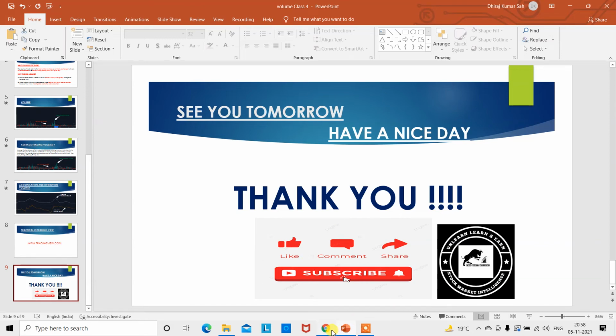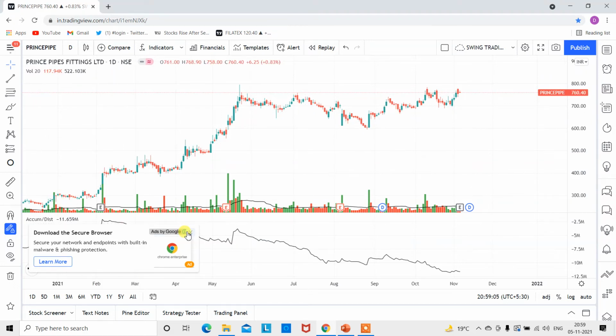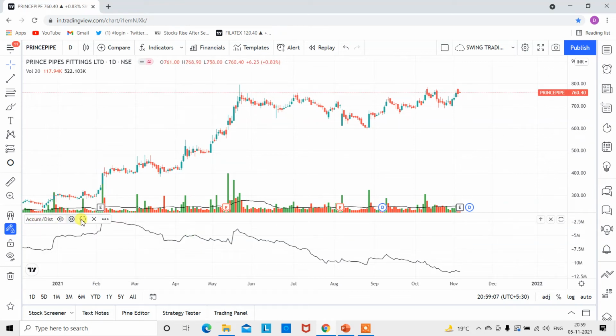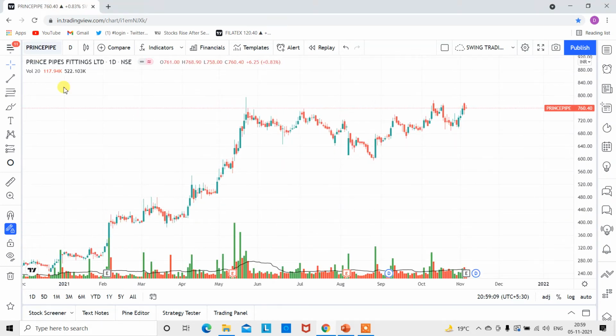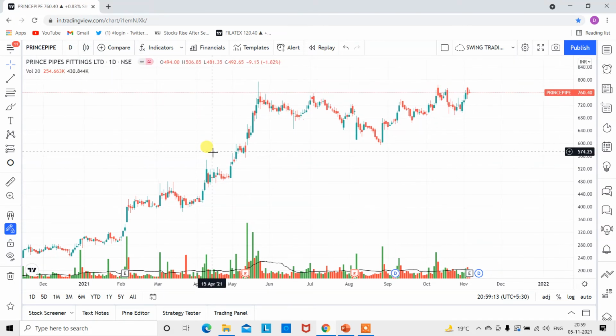Let's move to this TradingView setup. So yes, last time I had discussed the candlestick pattern, so we will close this one. And now you guys, you need to understand this. So this is the Prince Pipes chart on the daily side. Let's focus on the daily first.